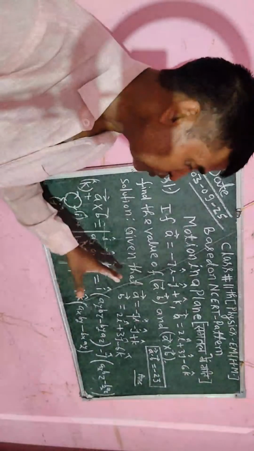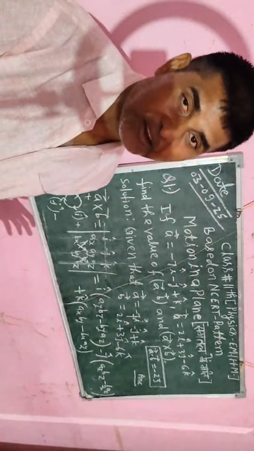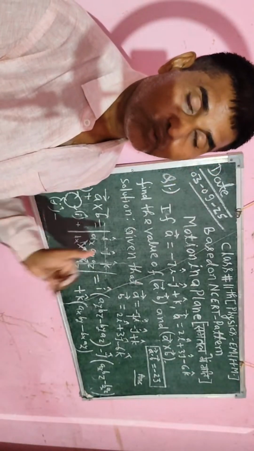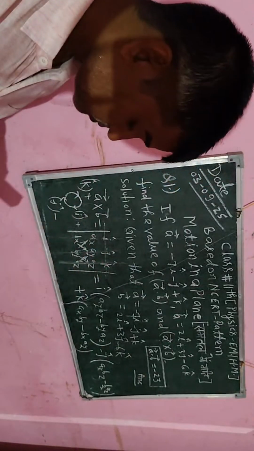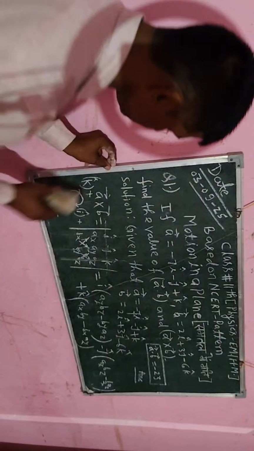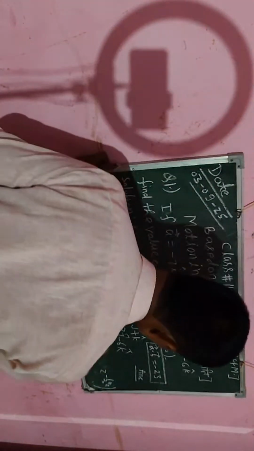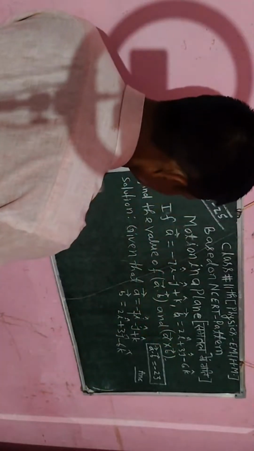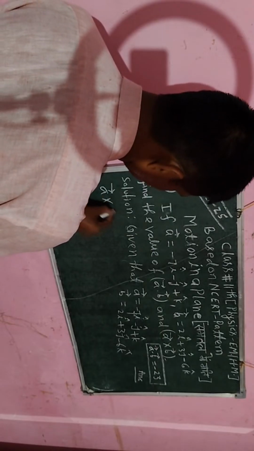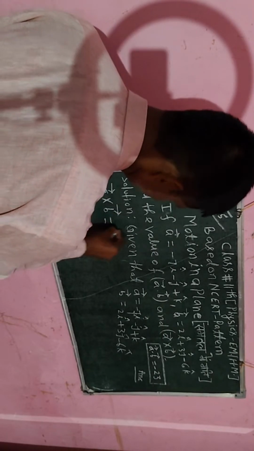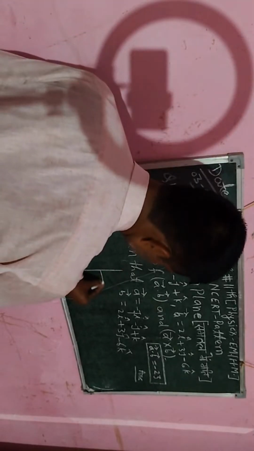So you follow how to calculate A cross B, and then you will find the area of the parallelogram and also other information which will be asked in the question. Now you solve it. First of all I am going to erase this one, and I will use the same concept to find the value of A cross B. Now here I am going to write A cross B. First of all I will make the determinant sign like this. This is the determinant sign.